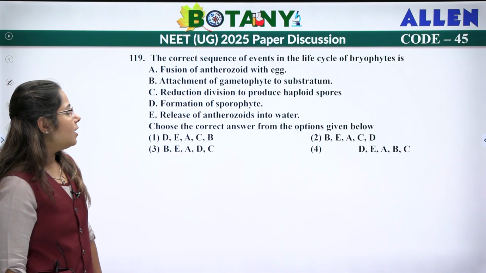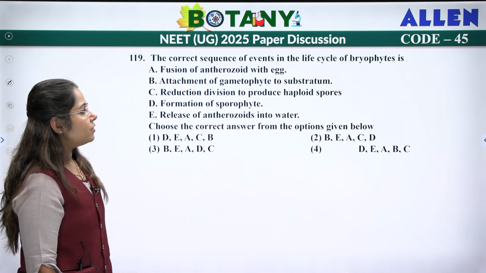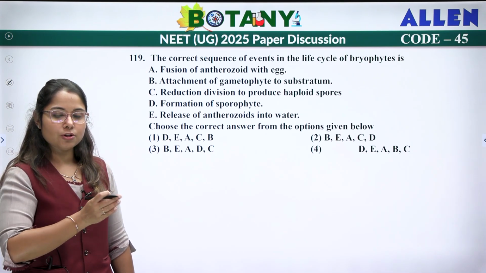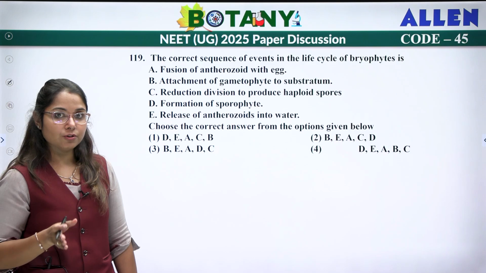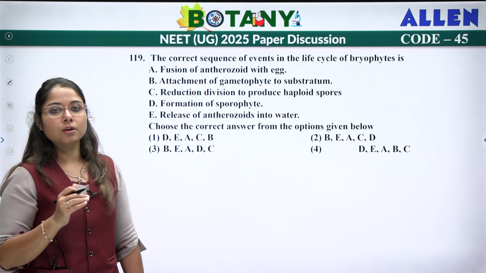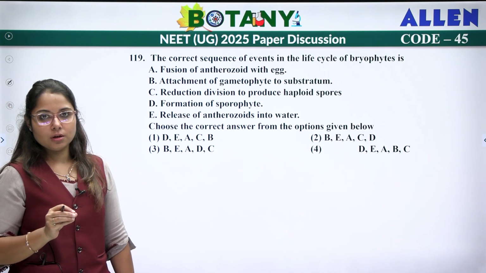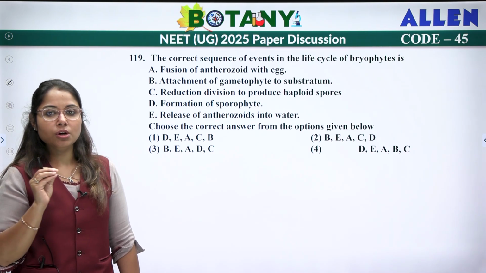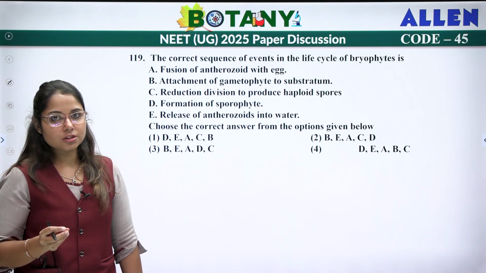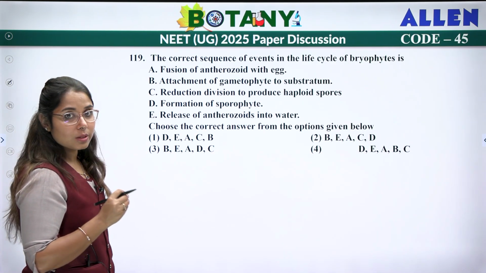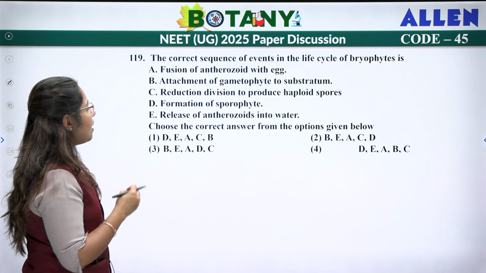Now next. The correct sequence of events which takes place in the life cycle of your bryophyte. Okay, again, like last time we saw pteridophytes, this is your bryophyte. I know these are the questions where you can go wrong if you're not very sure about the steps which are taking place. So these are some tricky questions that were asked. Now, the fusion of antherozoids with the egg, that is your fertilization.